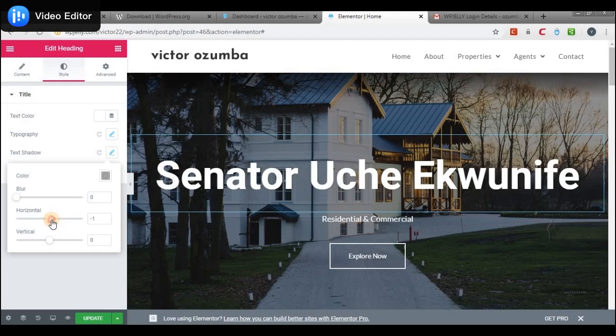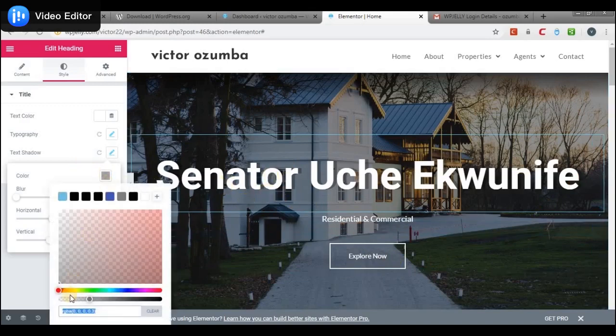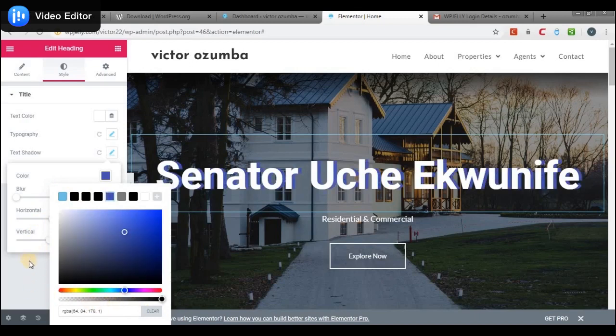So you could just bring it out a bit. Yeah. So now if you look closely, you notice that there is a shadow there. So let me use a color on the shadow so that it actually comes up. Okay, yes. Now you've seen the shadow very well. So that is that